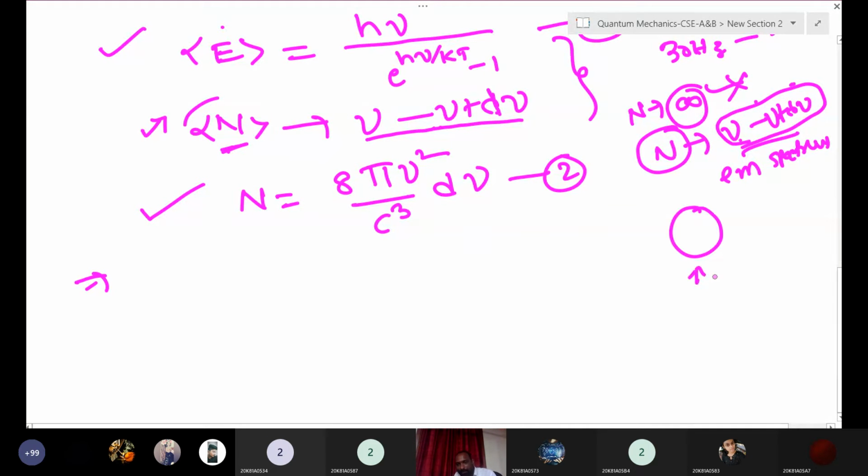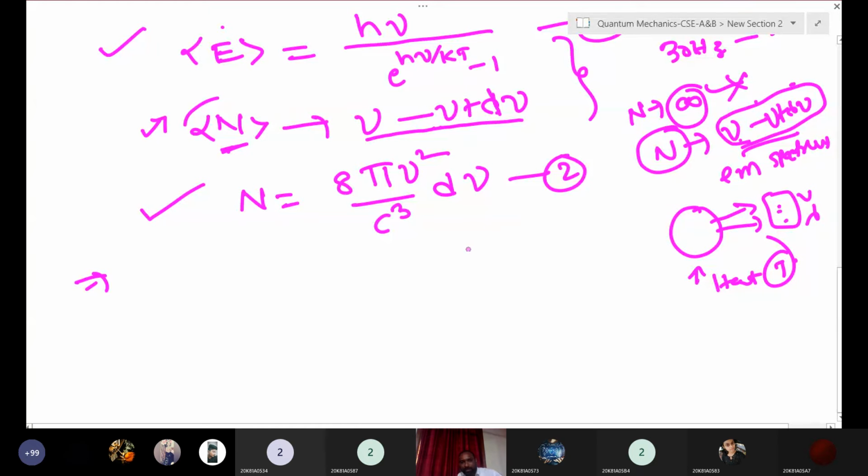We are heating the black body, giving some temperature to it. This black body emits radiation, right? How much radiation is coming? How does the emitted radiation depend on temperature, and how does it depend on frequency and wavelength? That is what we are going to determine, within the EM spectrum.